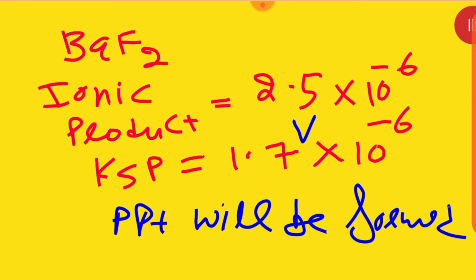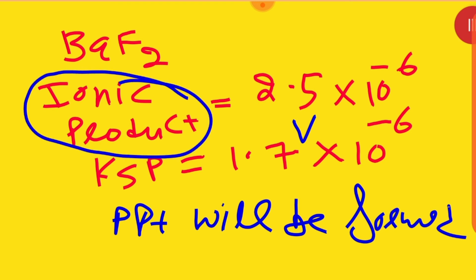Just remember always that whenever the ionic product is greater than the value of KSP, then precipitates are going to be formed. But why does this happen? Because when the ionic product is greater, the reaction will move in a backward direction, and when the reaction moves in a backward direction, precipitates will start to form.